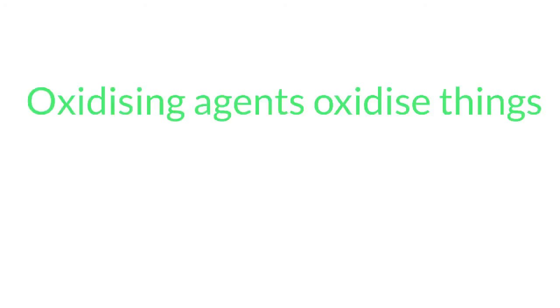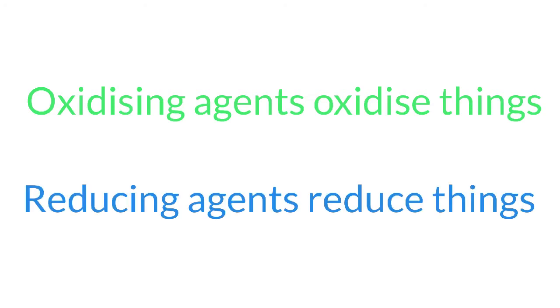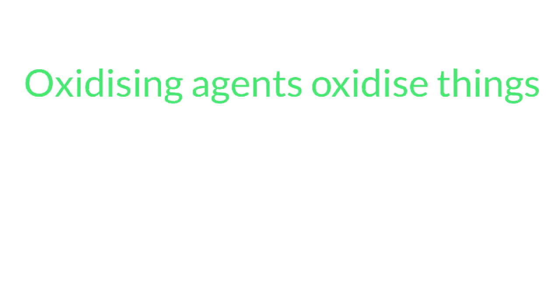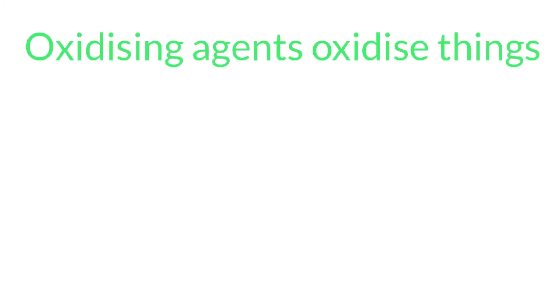So in terms of redox, we're going to say that if we have an oxidizing agent, the oxidizing agents are something which will oxidize something, whereas a reducing agent will reduce something. So let's look at oxidizing agents, oxidizing things first.